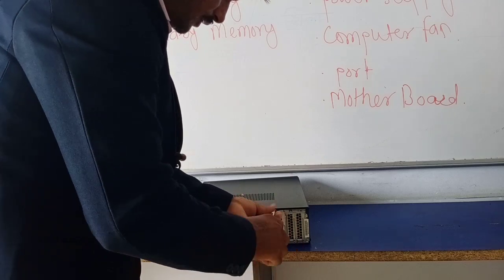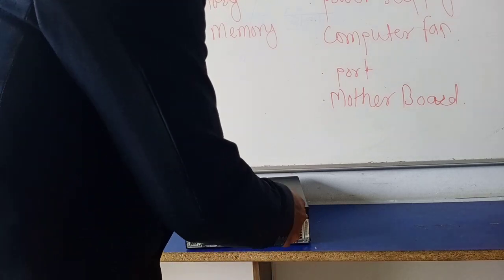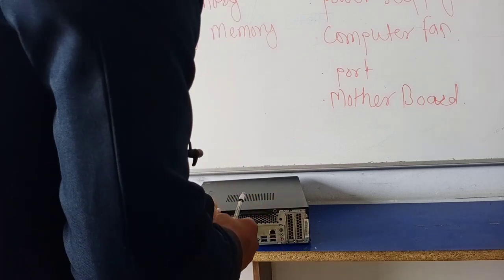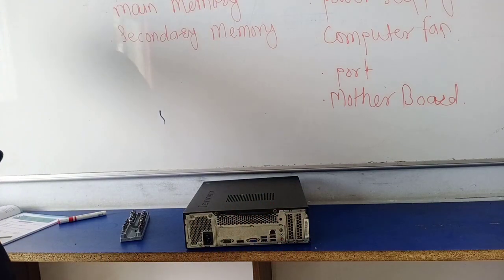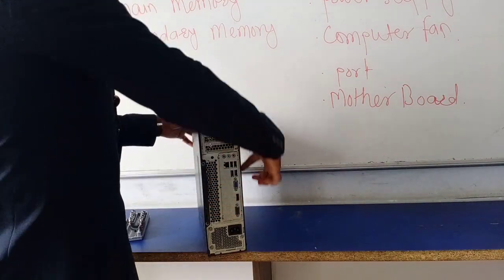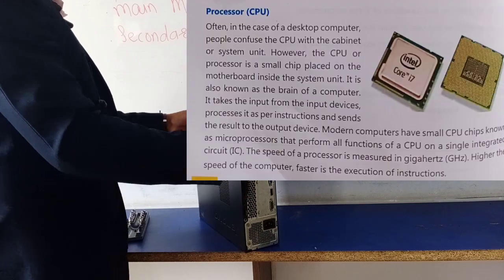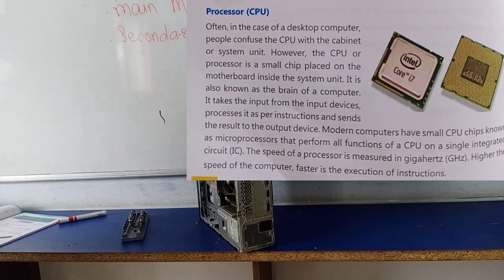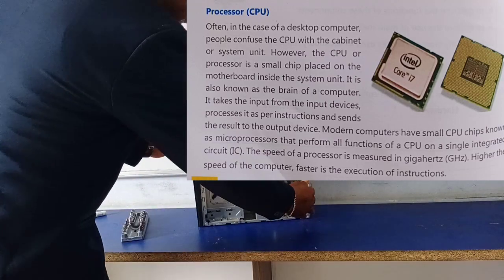Practically, we will see whether these components are present in CPU or not. Okay, see, this is the cabinet of CPU. All these things, we will open this. Once you open it, you will get the CPU like this.